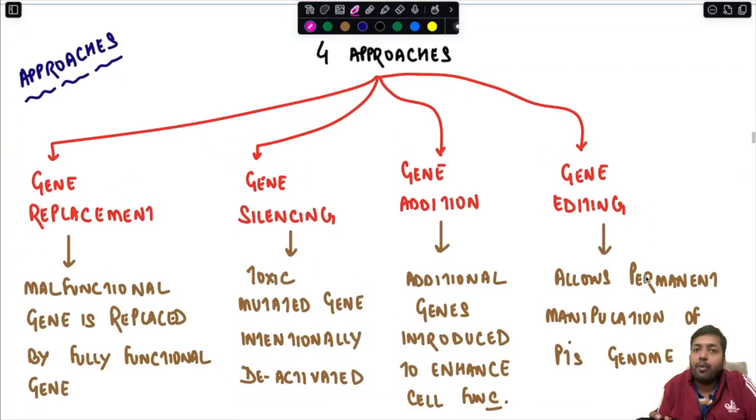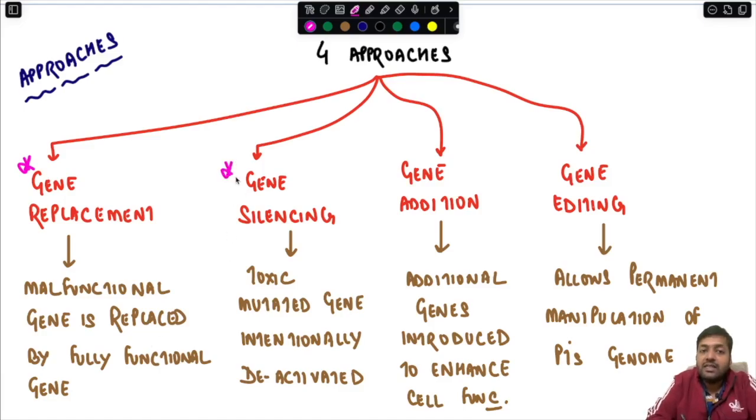Now, what are the approaches for gene therapy? You should just know the basic definitions of these terms and what they mean. There are four approaches. One is gene replacement, wherein the malfunctioning gene is replaced by a fully functional gene.